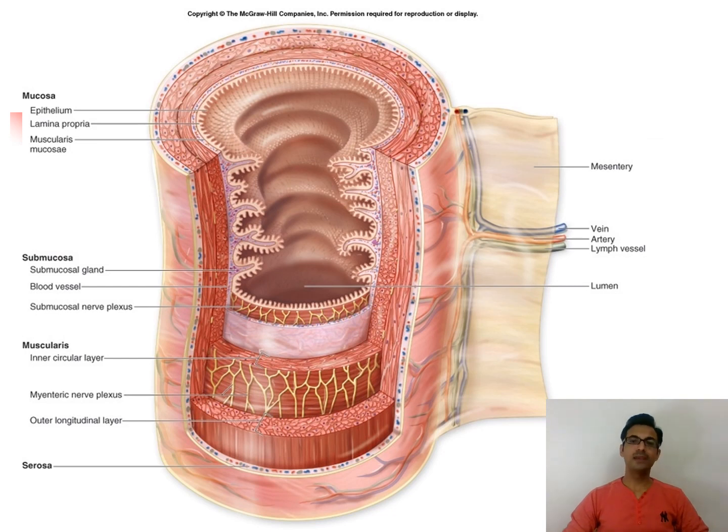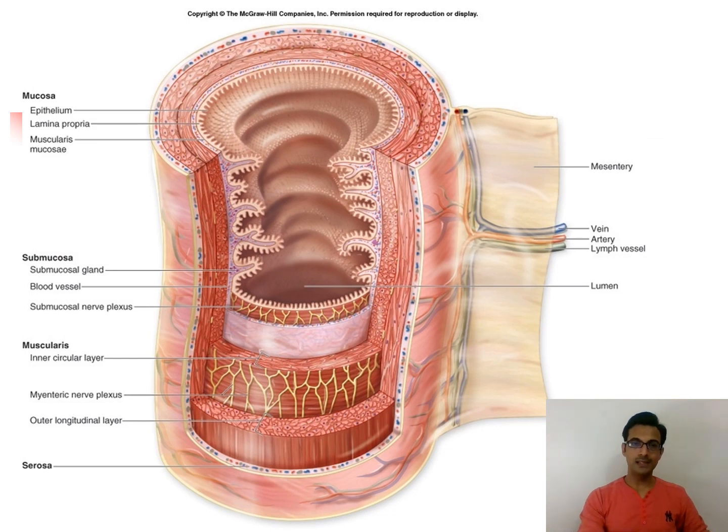So as we have seen the four layers of the alimentary tract, the tube that runs from mouth to the rectum, we have also seen that there are modifications as required in this tube. But in spite of those modifications, the four layers run throughout the alimentary canal: the mucosa, the submucosa, muscularis, and serosa. All these four layers are always present throughout the alimentary tract. However, there will be certain modifications as and when required in these four layers.